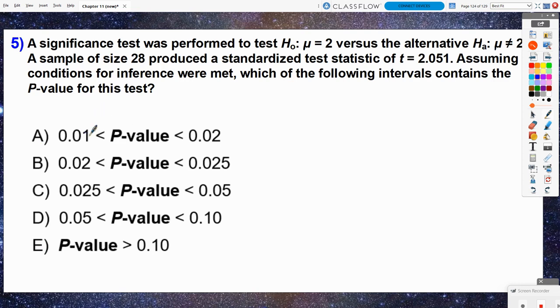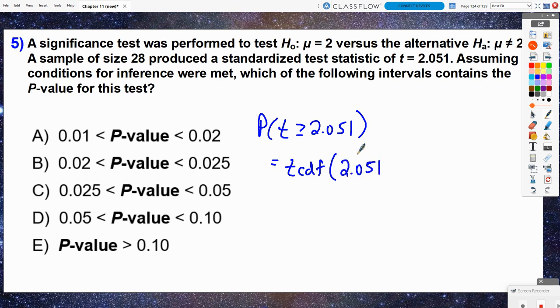Is it between 1 and 2%? Is it between 2 and 2.5%? Is it between 2.5 and 5%? Between 5 and 10%? Or is it bigger than 10%? Well, since our test statistic is positive, then if we wanted to calculate the p-value, we would go greater than or equal to 2.051. We would use tcdf and start at that positive 2.051, and we would shoot up to infinity.